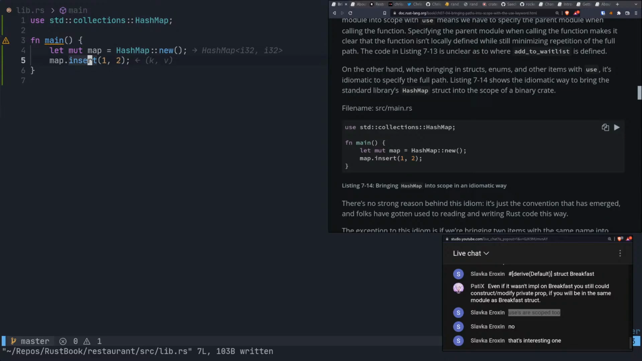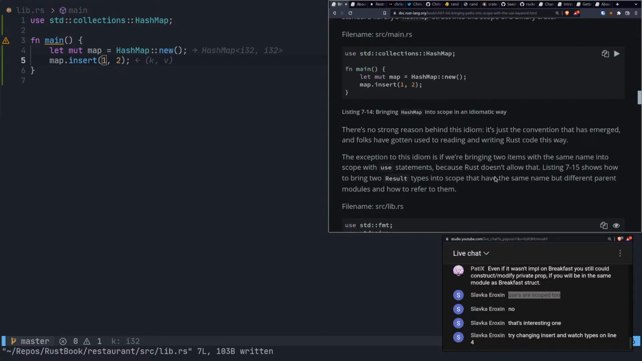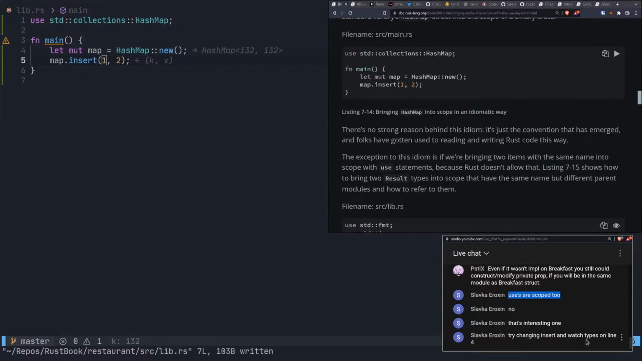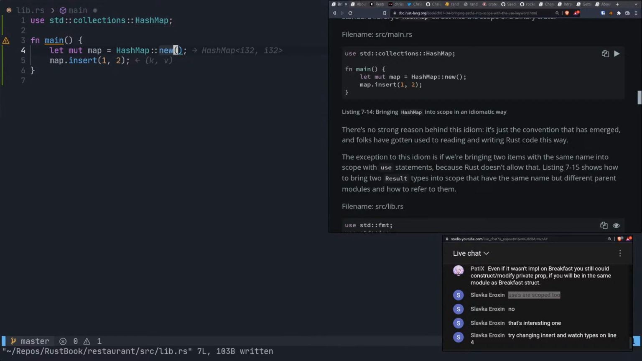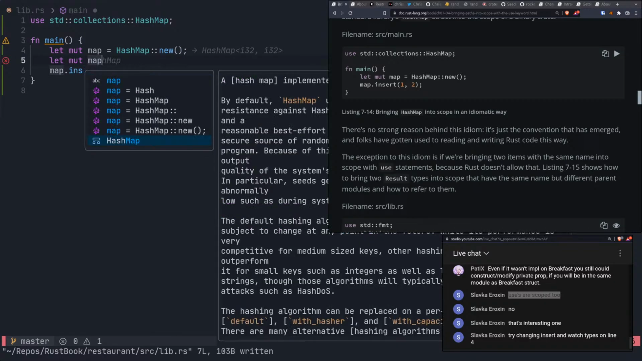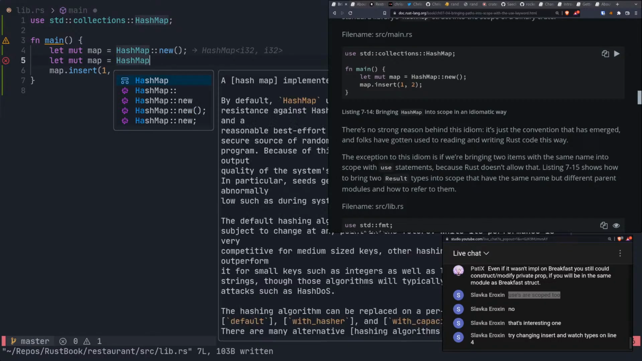Anyway, so now we have map.insert, so 1 and 2, whatever. Pretty simple stuff, just pulling something from the standard library. Try changing insert and watch types on line 4. What, like in here? I wonder if I do let mut map equals hash map. None of my coding AIs have any suggestions for me.